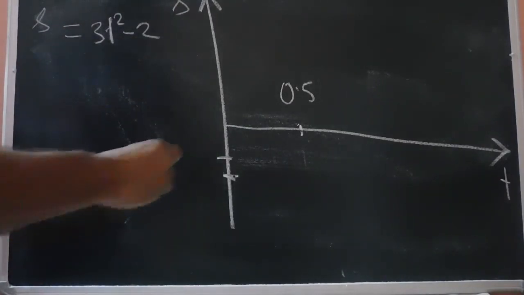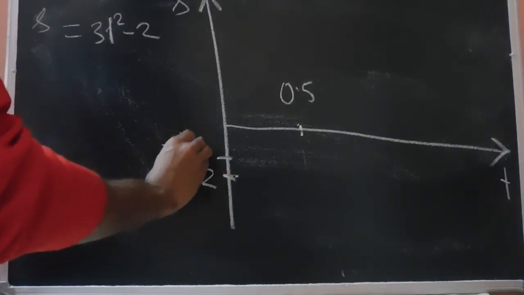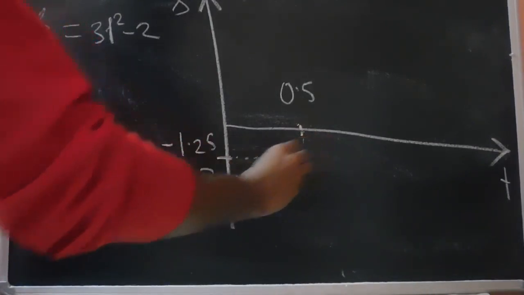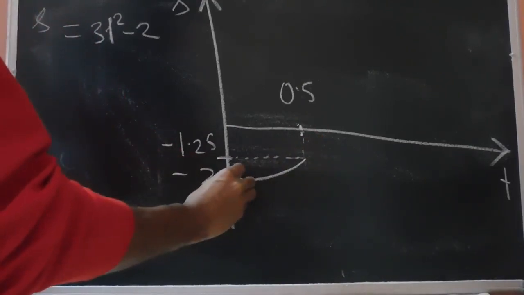So this is -2, this is -1.25. So the parabola will be something like this.